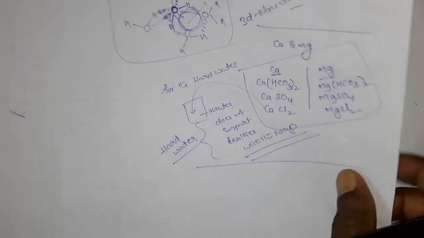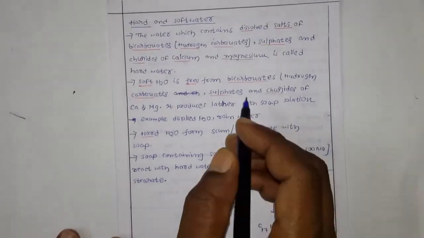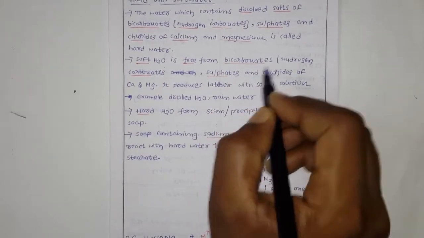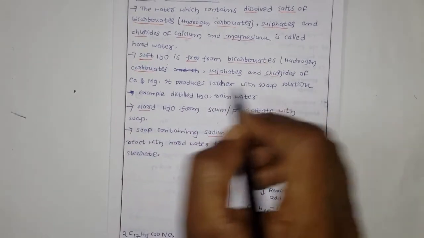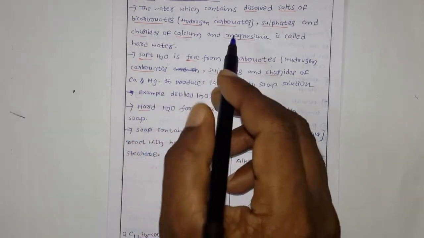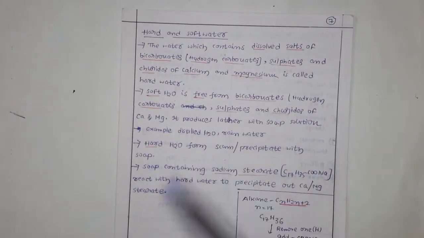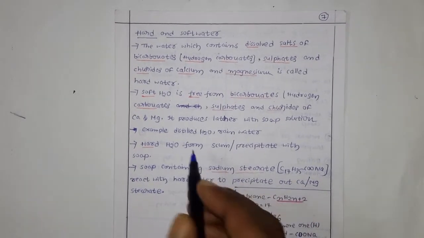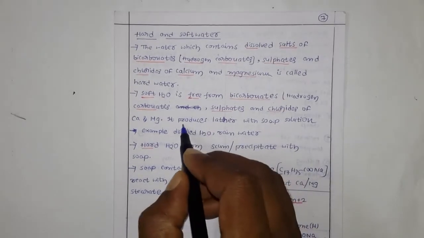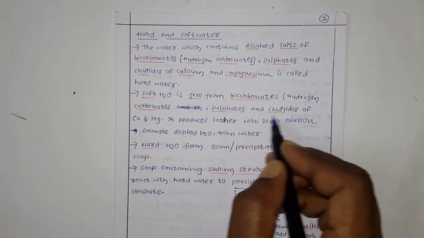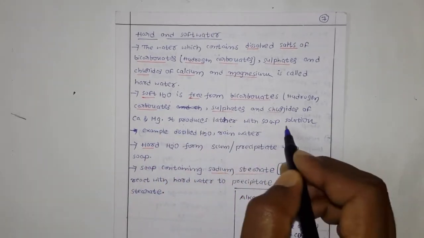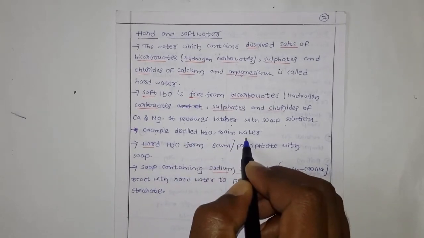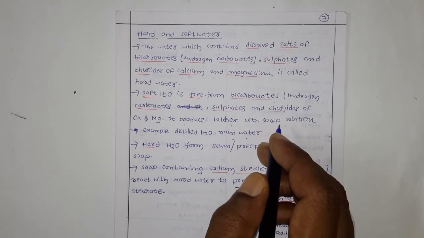Now you are clear, right? Soft water is free from bicarbonates, sulfates and chlorides of calcium and magnesium. If these salts are there, that is hard water. If those salts are not there, that is soft water, and it produces lather with the soap solution. For example, distilled water or rainwater, compared with your normal groundwater.